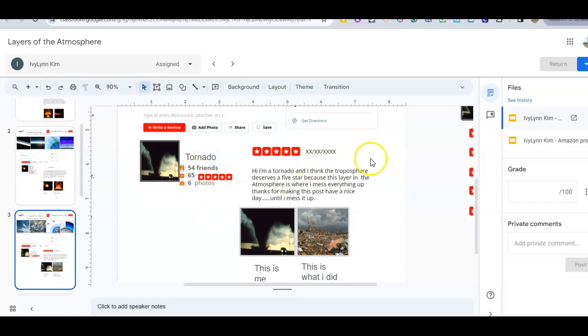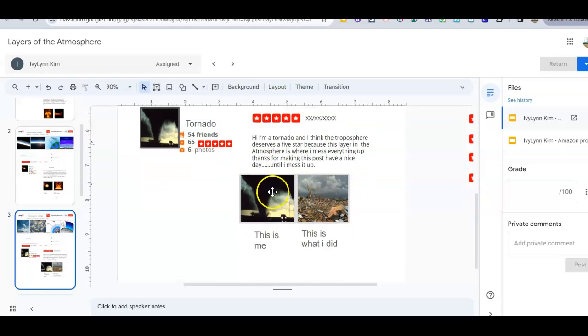I'm a tornado. I live in the troposphere. There's 5 stars because this is where everything happens. This is me. This is what I did. Does that sound like a Yelp review? This is me. This is what it looks like. You would go somewhere. This is the cabin, the pictures of the cabin I stayed in. This is the restaurant. This is the food that I ordered.